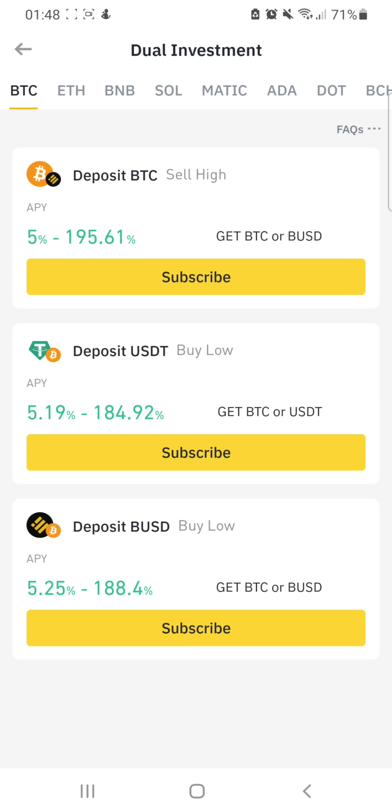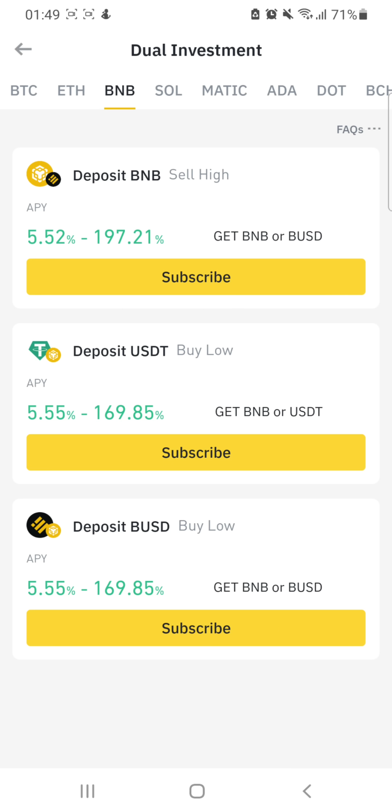Okay, you will see that there are many assets that you can buy and sell on dual investment. You can buy and sell Bitcoin, Ethereum, BNB. In fact, there are a lot of coins that you can buy and sell here, right? Let's say, for example, I want to buy and sell BNB, right? There are two types: you can sell high, you can buy low.